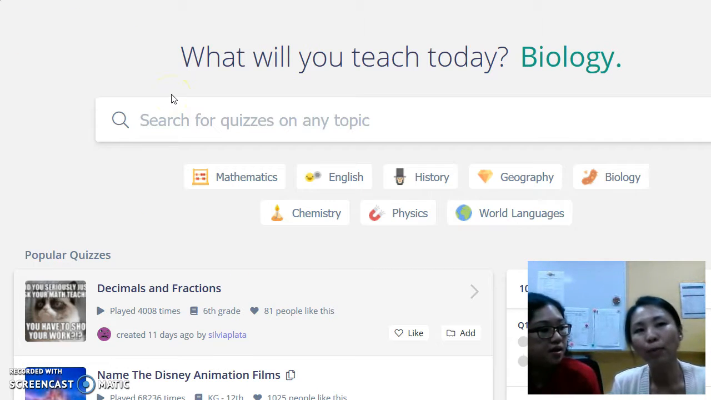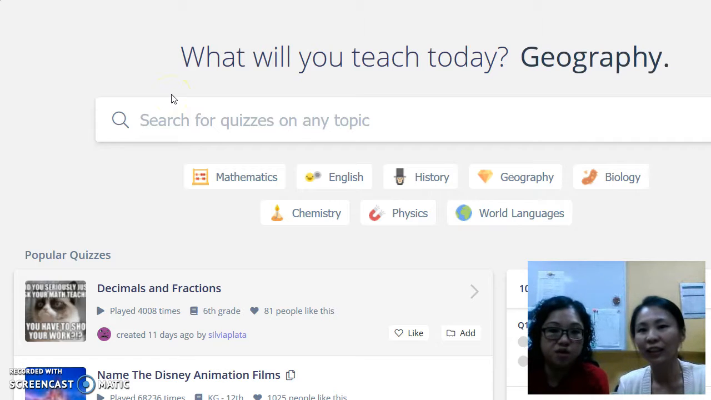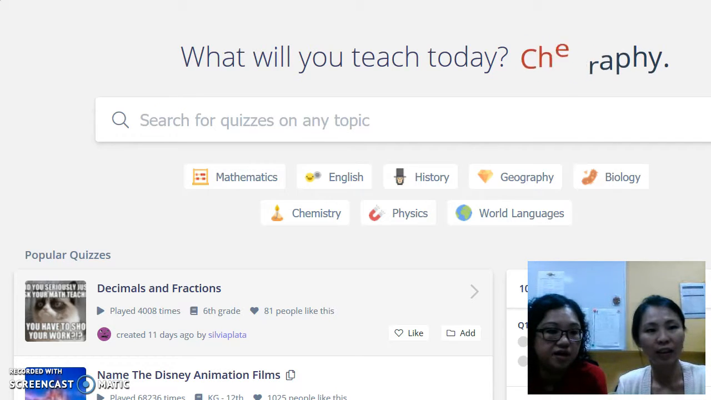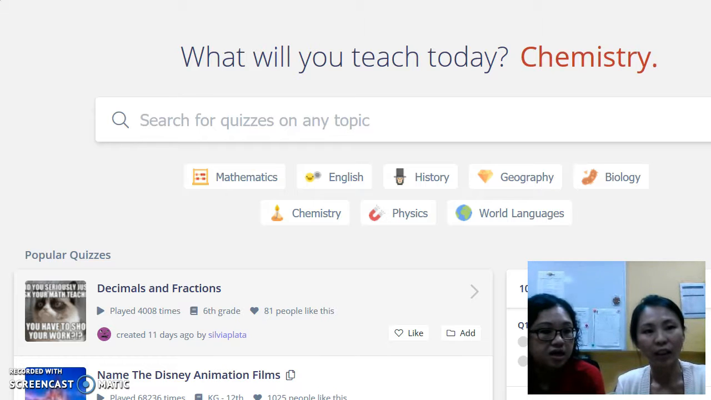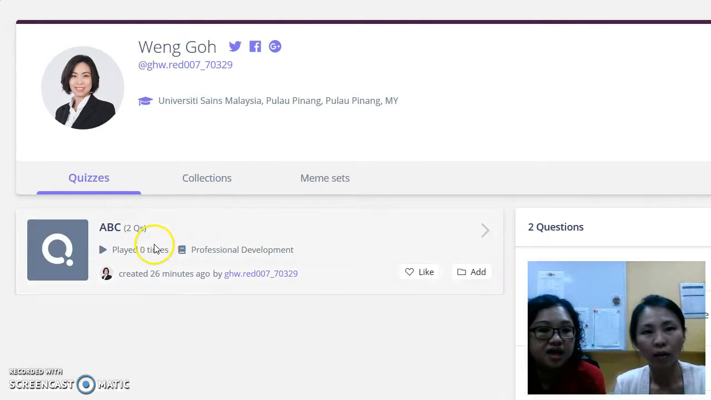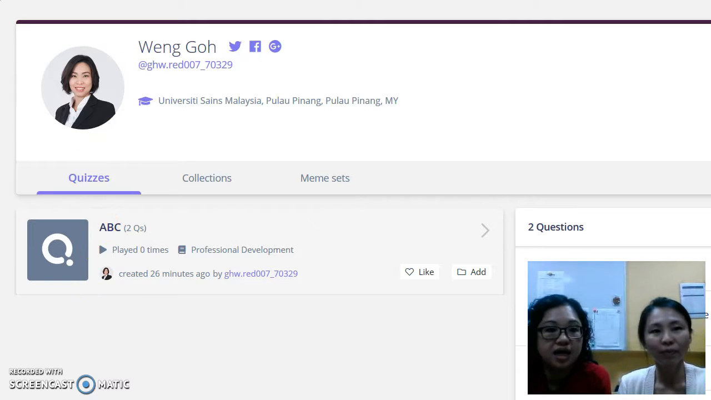So how do I update my profile? If you want to update your profile, on the left side of the browser, you will see your profile. Click on it, and then you can put up your photo and key in where you work. If you have already created quizzes, your quizzes will be displayed here. So how do I create a new quiz if I don't have one? Click at the top of the browser, you will see create a new quiz. Click on it.